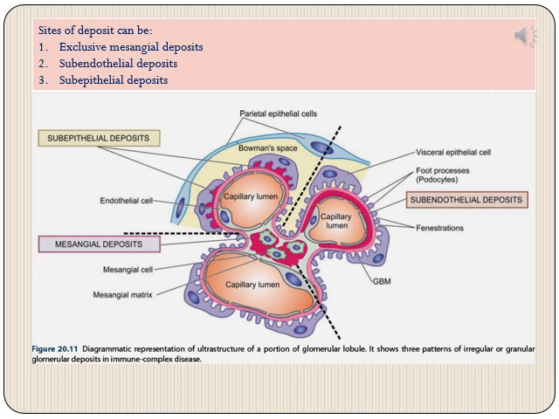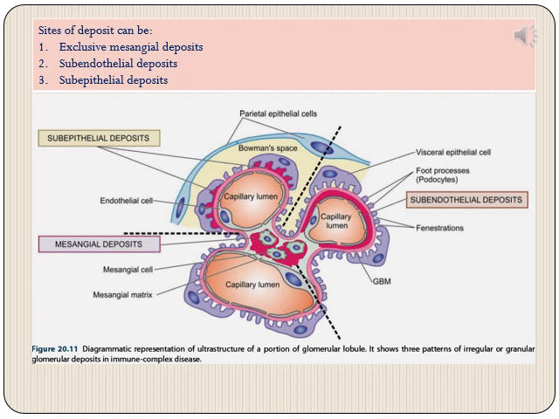So first we need to know where exactly these are located. The deposits can be exclusively mesangial deposits, or subendothelial deposits, or subepithelial deposits, or a combination of any of these three.